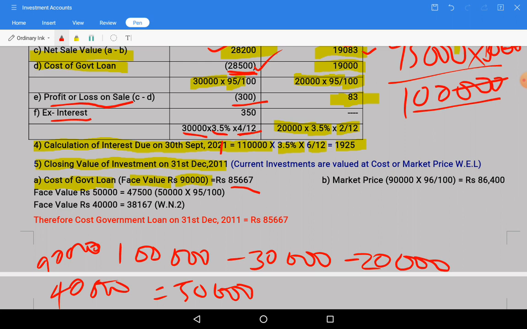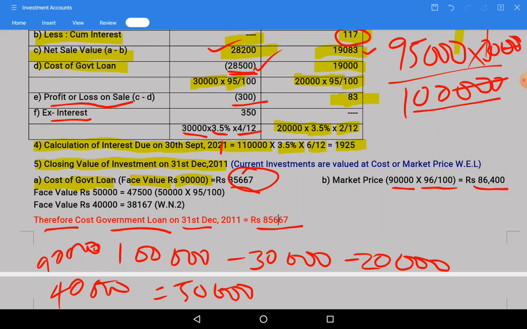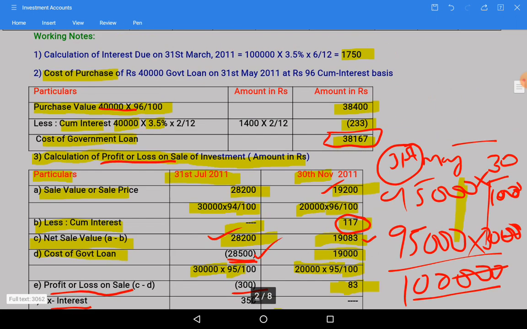Market price of 90,000 investments is 96 divided by 100, 86,400. Which one is less? 85,667 is less. So therefore cost of government loan on 31st December 2011 will be 85,667.